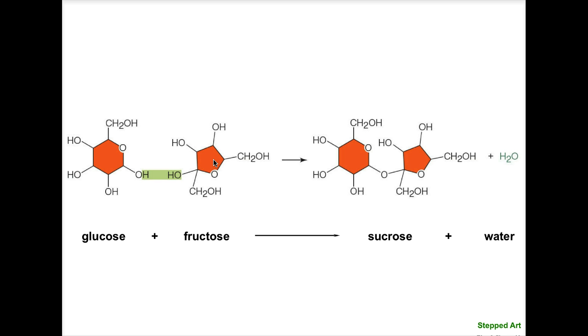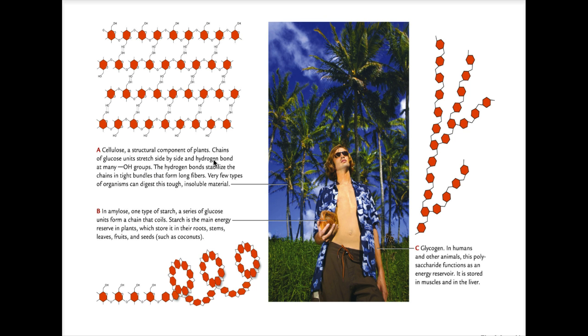Glucose and fructose are monosaccharides under the category of carbohydrates, and sucrose is called a disaccharide because it's made up of 2, di meaning 2, saccharide meaning sugar. So sucrose is a disaccharide made up of 2 sugars, whereas glucose and fructose each are monosaccharides, each being made up of 1 sugar. Multiple sugar units can then be strung together, forming complex carbohydrates. And we can see 3 different complex carbohydrates in this image.